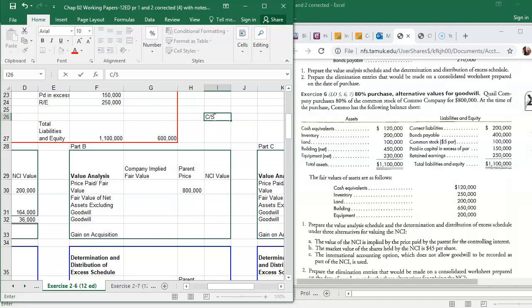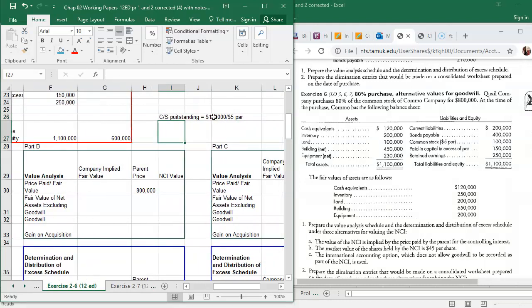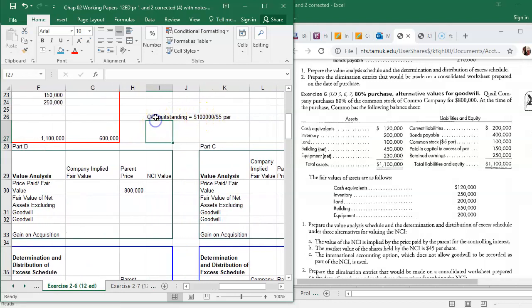So common stock outstanding equals the $100,000 divided by the $5 par.